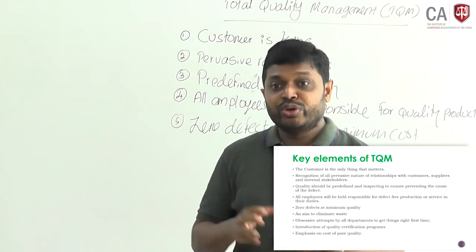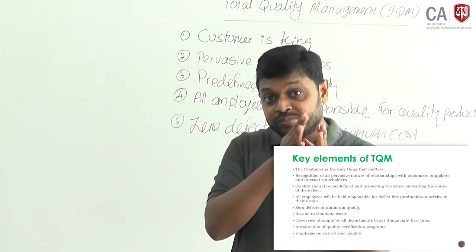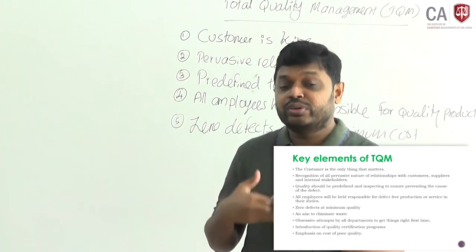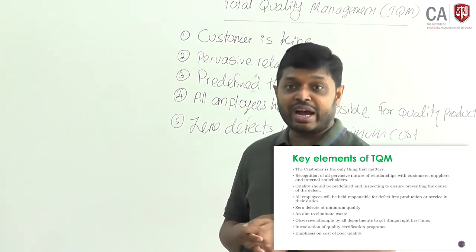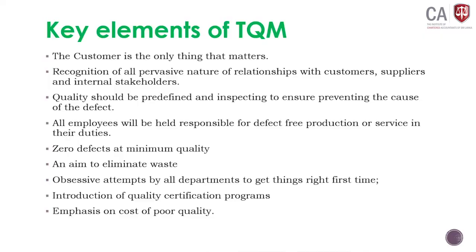Then what you have to do is rectify them at minimum cost. Cost will be higher if there are a lot of defects in your products. And aim to eliminate waste. Wastage, as I said earlier, in a JIT environment also, you need to eliminate waste. As I have explained earlier, there are different kinds of waste. I have explained 6 types of waste in production.